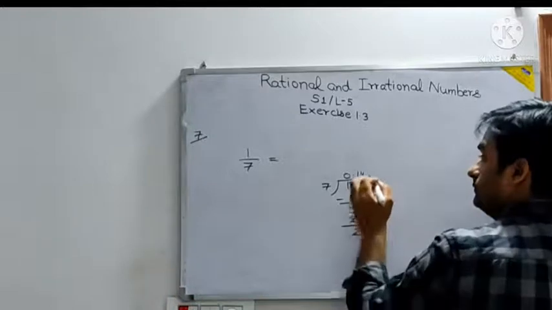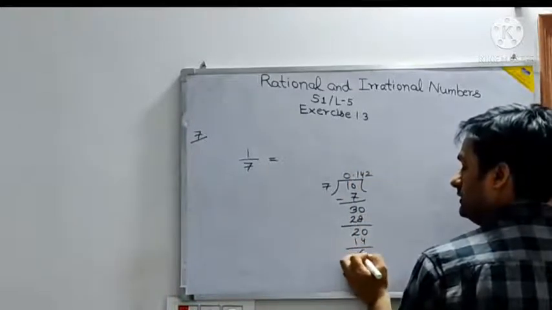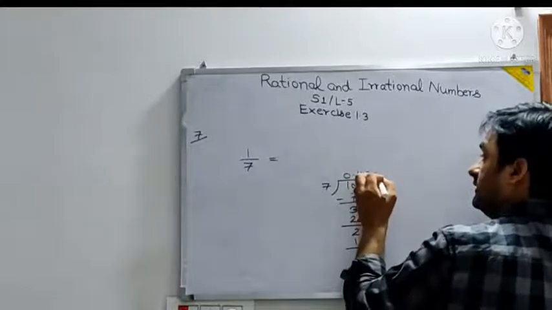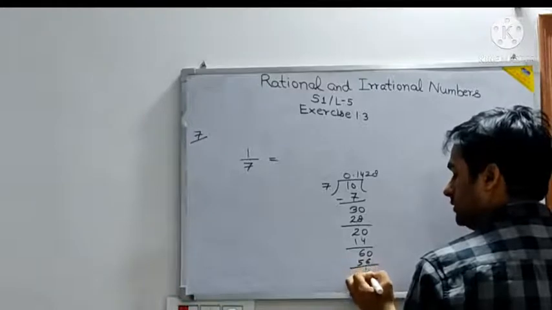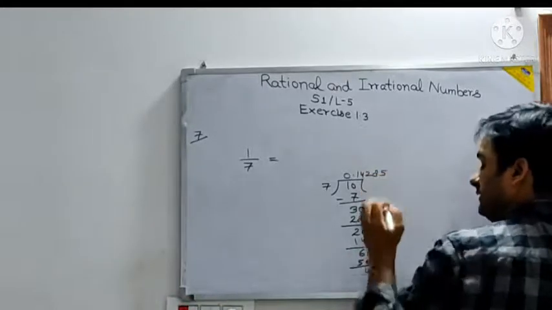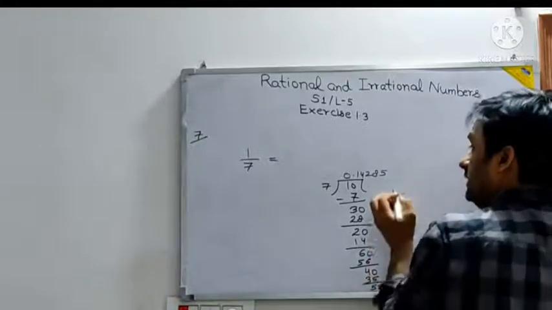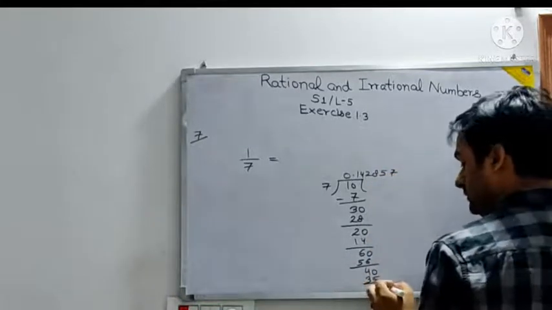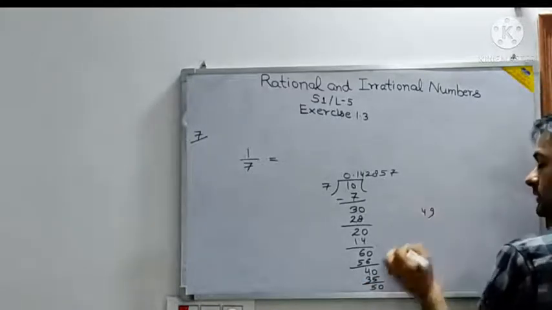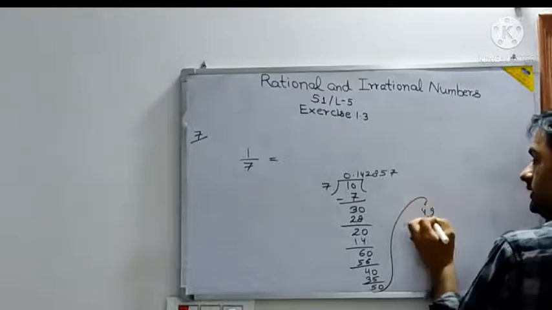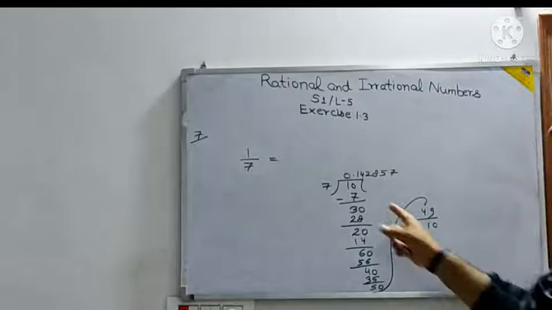Then 20, 7 to the 14, 60, 7 8 is 56, then 4, so again 40, 7 for the 35, now 5, then 50, 7 from the 49, it will come here, 49, and then 1 becomes 10 again. So again you got the same thing.